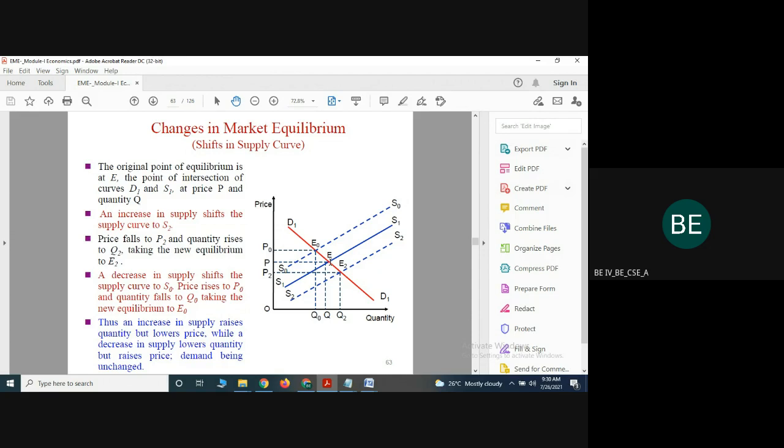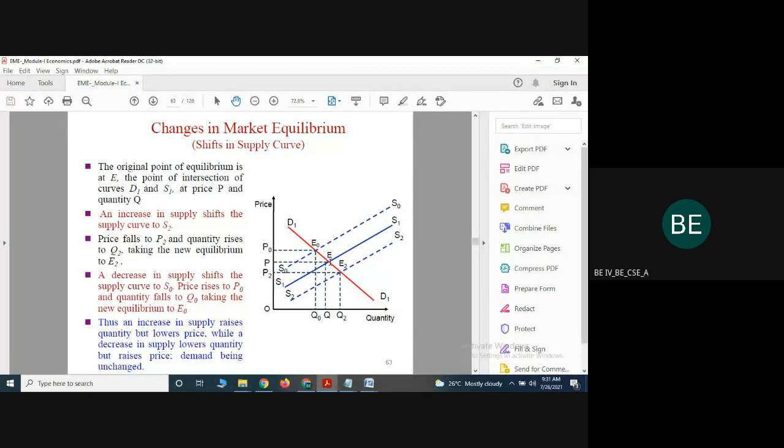The original point in the graph is called E. The point of intersection of D1 and S1 is at the price P and quantity Q naught. All of you look at that graph. What happened? The price of the commodity is P and the quantity of the commodity is Q. So in this scenario, what happened?